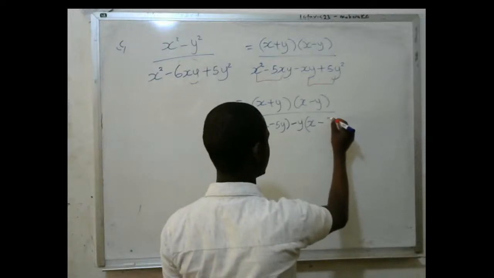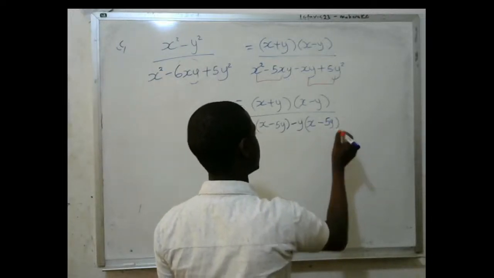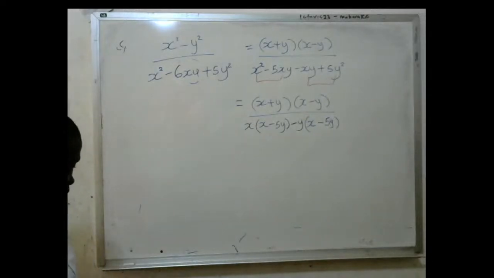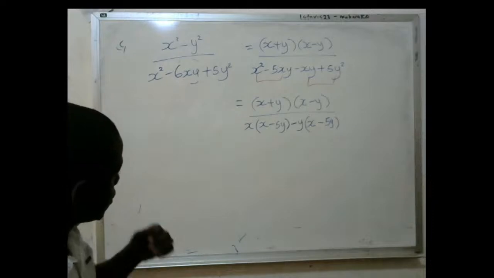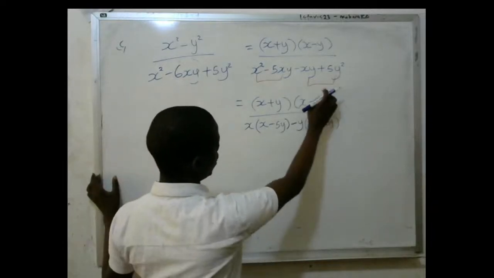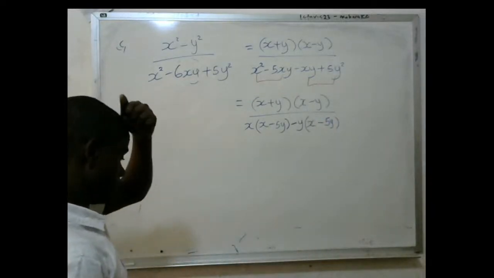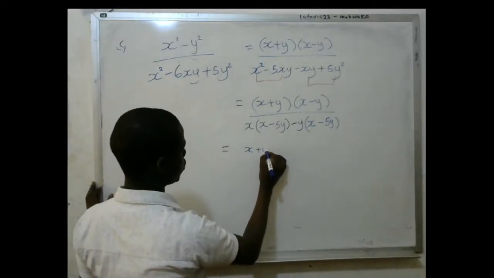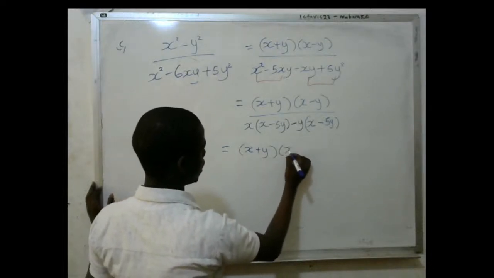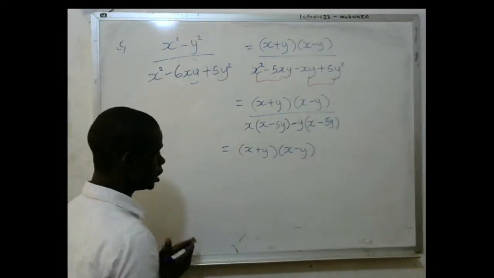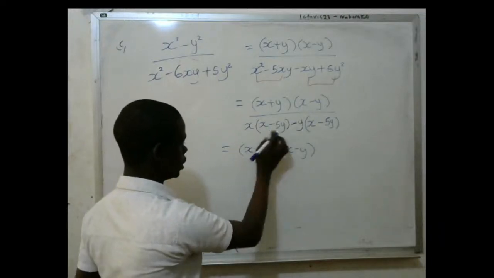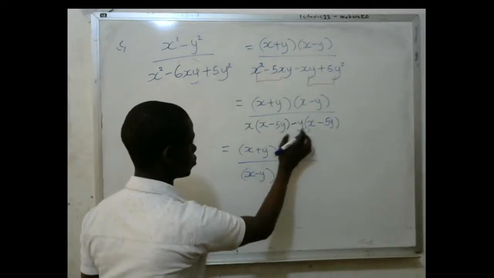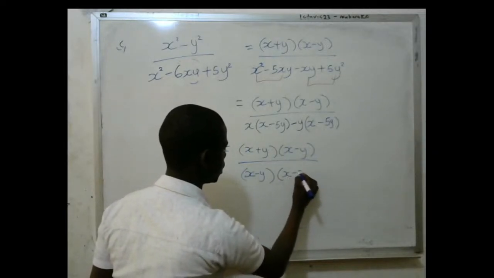Beg your pardon. The answer will be minus 5y, so that when I multiply this and this, negative y times this, I go back to plus y squared. When I continue, I'm going to open the brackets and this will be x plus y, x minus y, giving me the two brackets. This is the bracket on its own, x minus y, and this is also a bracket, which is x minus 5y.